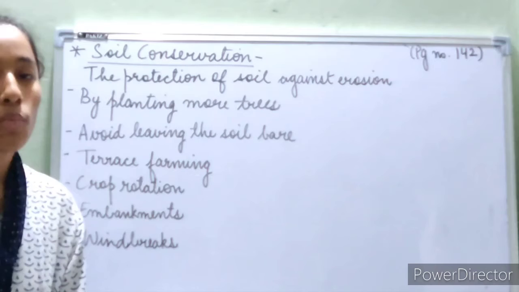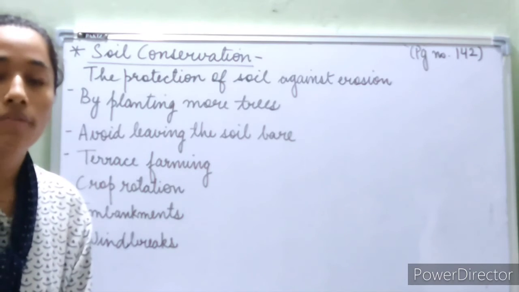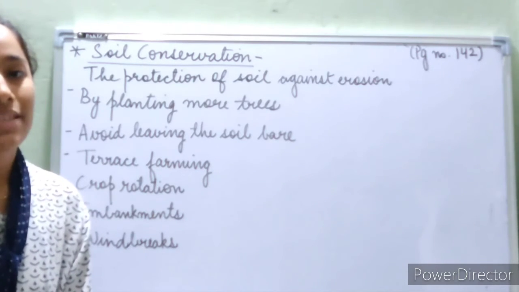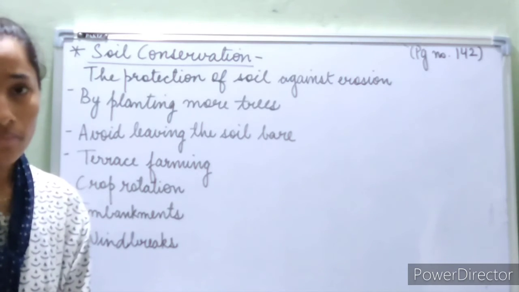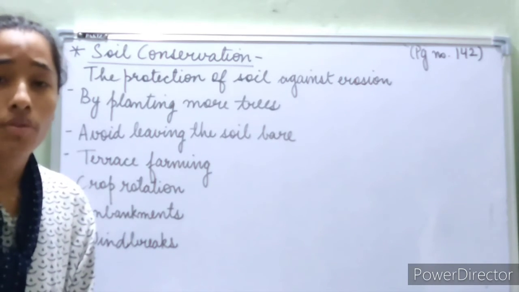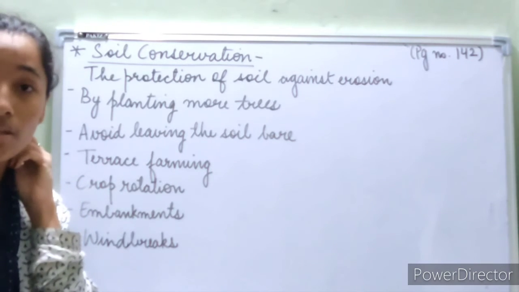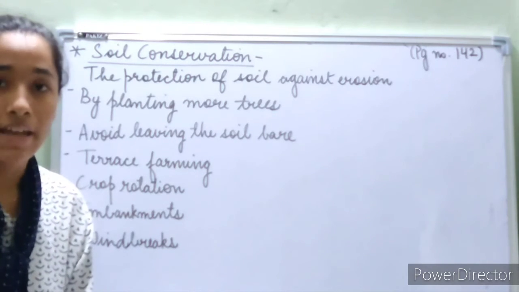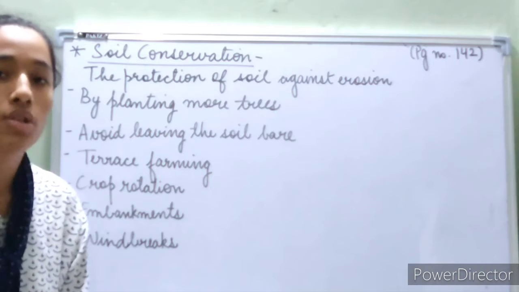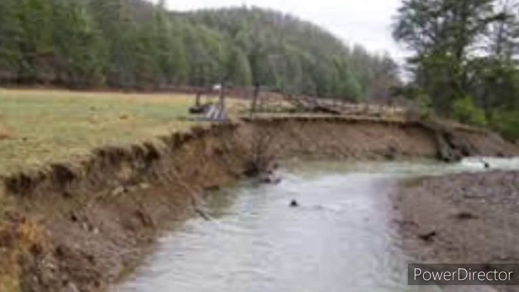So embankments help prevent water from getting into the fields and flooding them. For example, if there is a high tide and the water from the river flows out to the nearby fields, it causes flooding on those fields, and it ruins the crops and the plants that were growing on the field, and it also washes away the topsoil. So it causes a lot of damage. In order to prevent that, embankments are made.